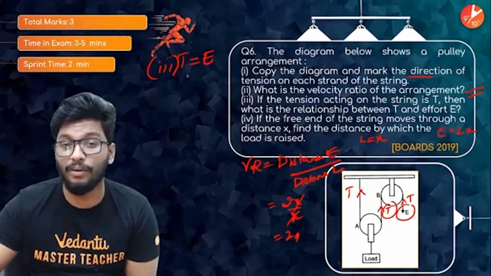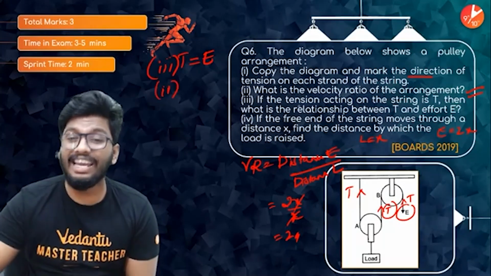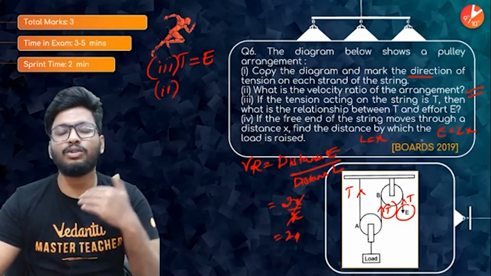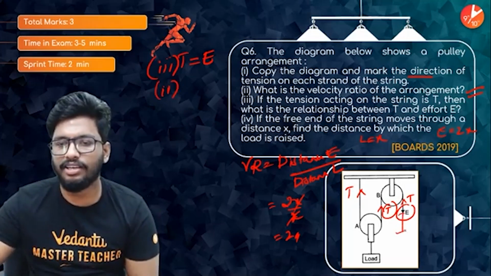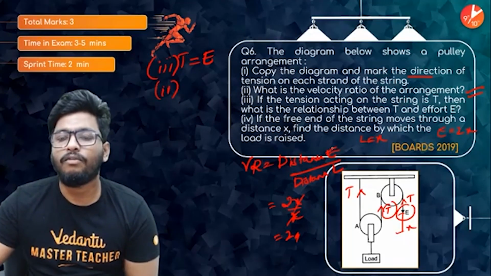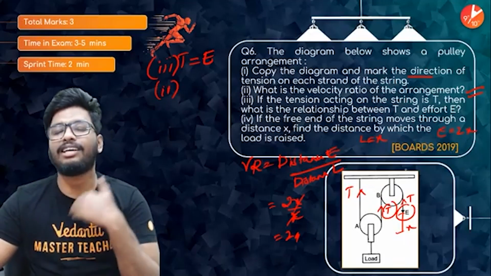Now, to answer the fourth part of the question: if the free end of the string moves through a distance of x, if this is the free end and it moves by a distance of x, find the distance by which the load is raised.